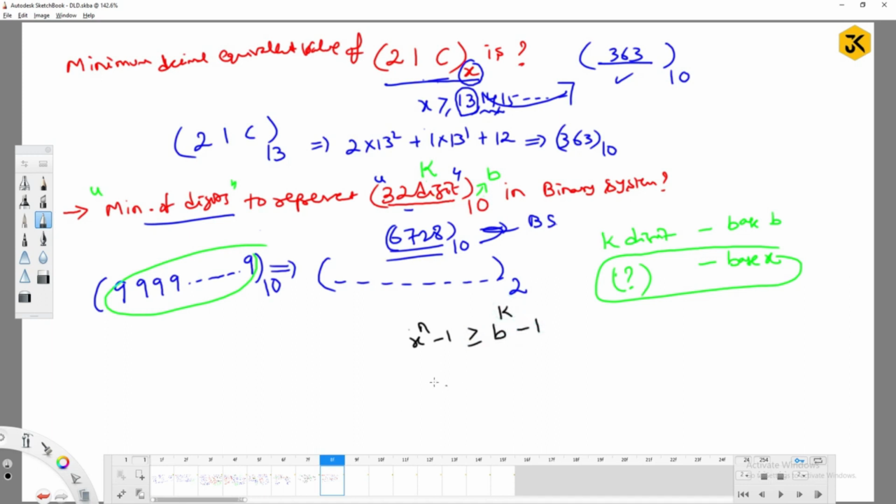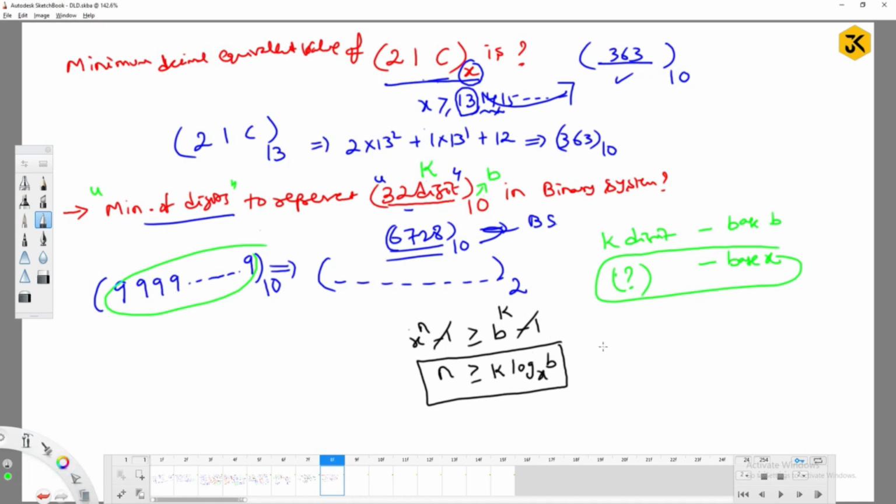I am trying to get the maximum number, that's why x power n minus 1 should be greater than or equal to it. And if you calculate, n should be greater than or equal to k log b to the base x, right? Try to substitute the values and you can get the answer.